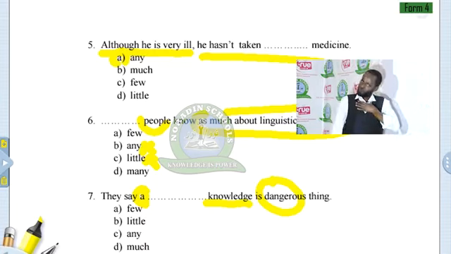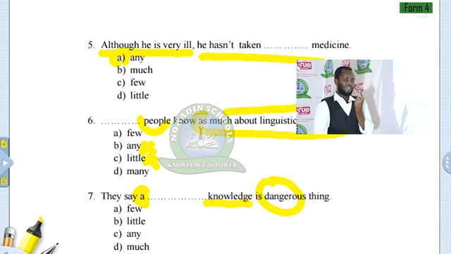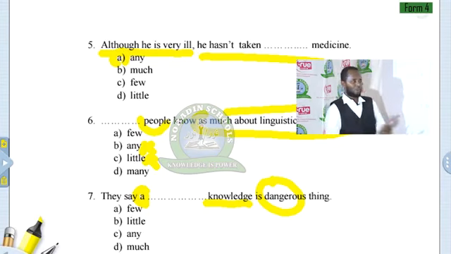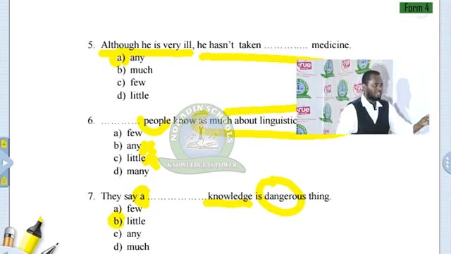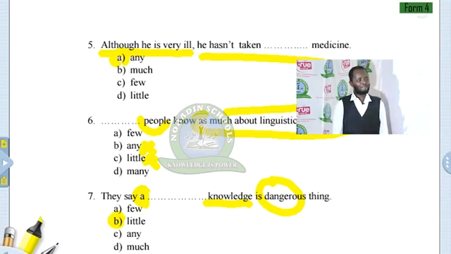Or if I say I know physics, I'm an English teacher, but I know only one chapter, electricity, this is dangerous. When I want to teach the students physics, I don't know physics. So I'm going to say a little knowledge is dangerous. So you have two reasons, uncountable knowledge and dangerous. Remember these two things.